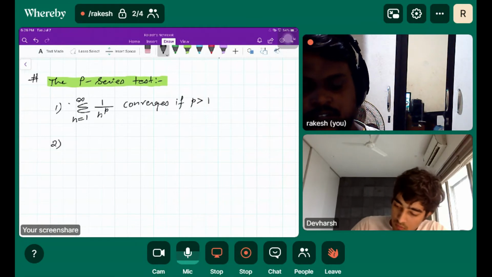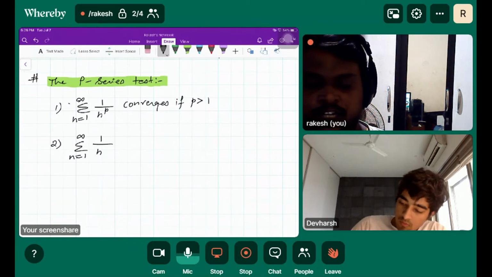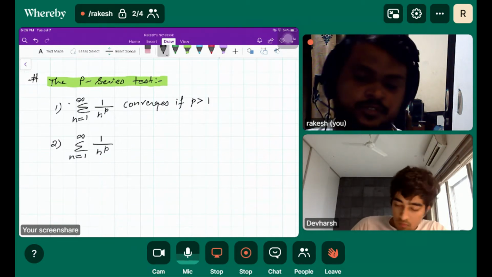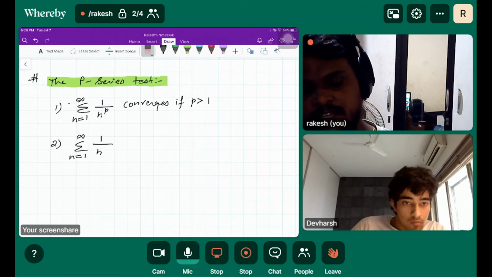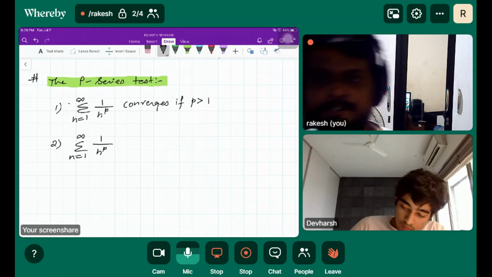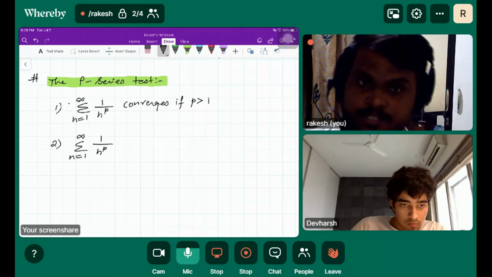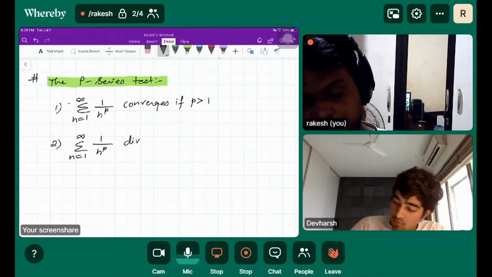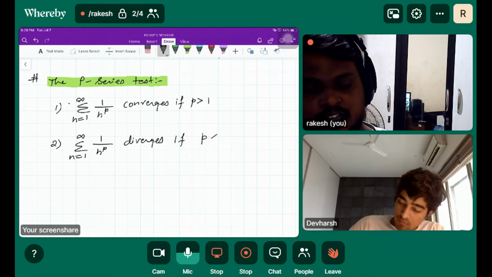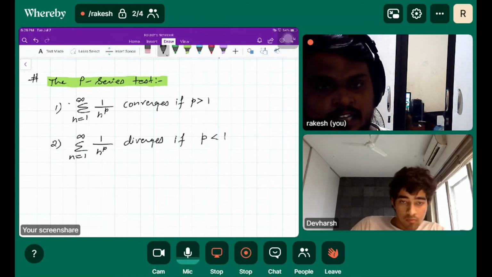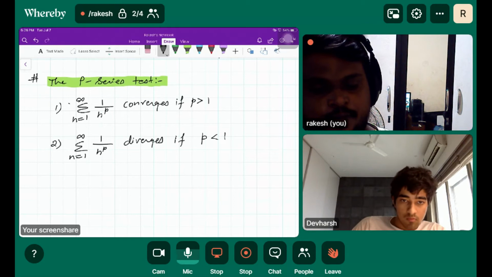It diverges if p is less than 1, and it diverges for p equal to 1.